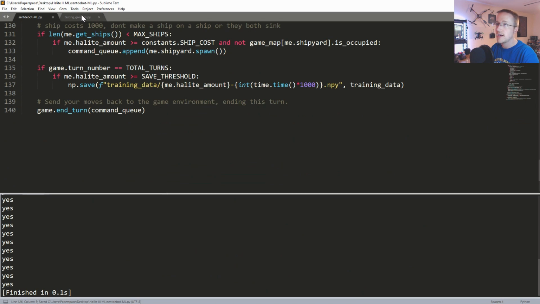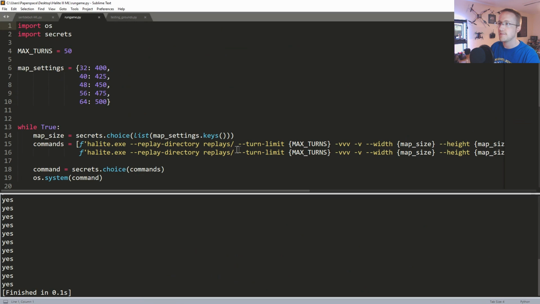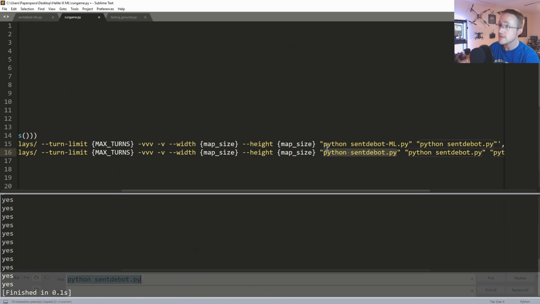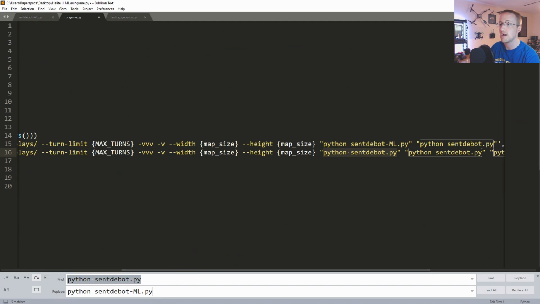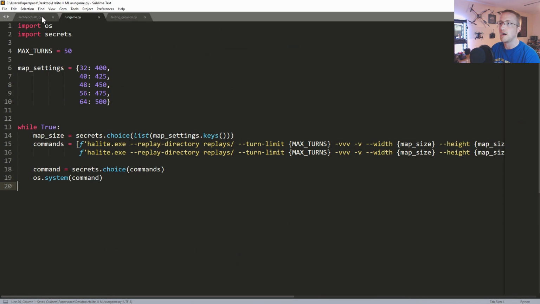So, hot diggity, let's run it. See what happens. We need to change run game, our Python version. No longer is it the one that we have. It's centibot-ml now. And probably before I make the mistake, let's just highlight one of these. Replace all. Great. Are we ready?